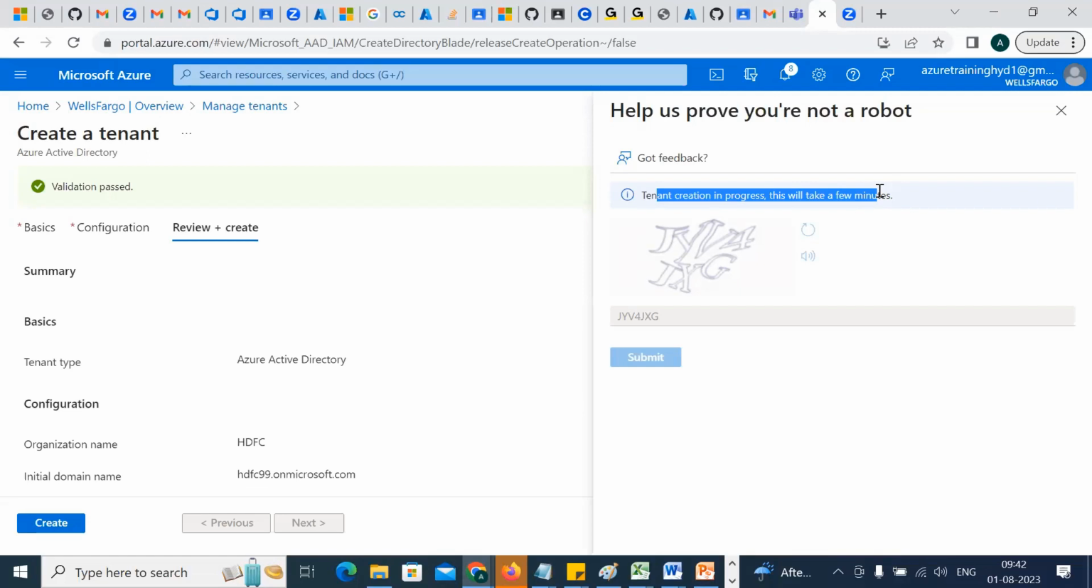So tenant creation is in progress. It'll take hardly 2-3 minutes.